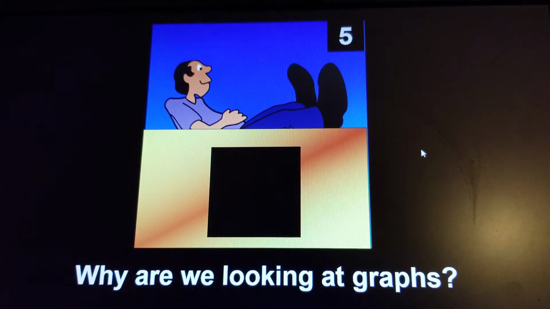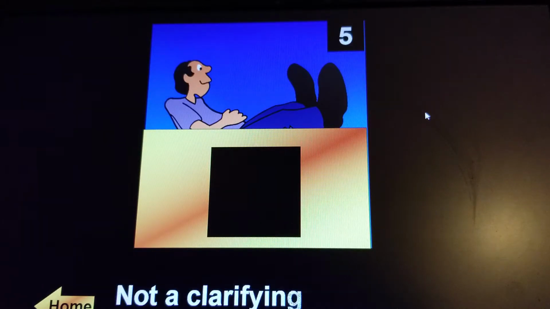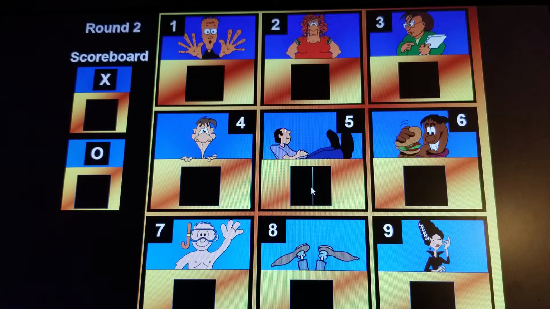Okay, and he is trying to consider, is this a question that we would use in class, a clarifying question? Why are we looking at graphs? And he says it is not a clarifying question. Would you agree or disagree? Is that a clarifying question, or is that just a, quote, regular question? Okay, and that is a regular question. It is not a clarifying question. So O gets that square.